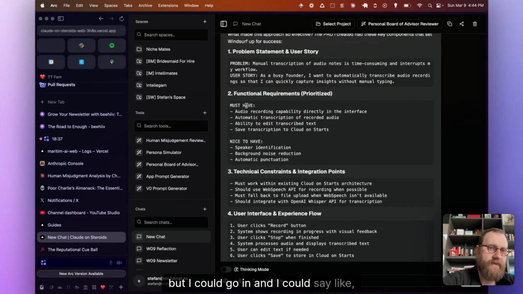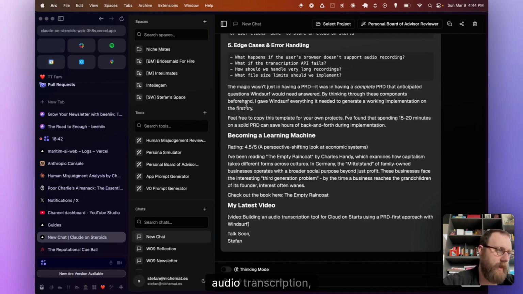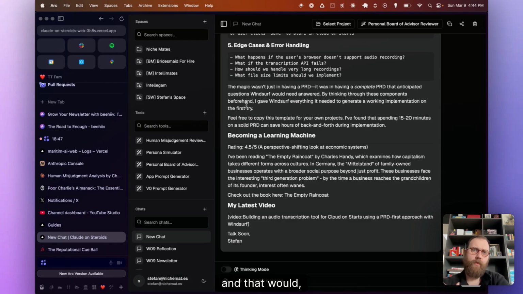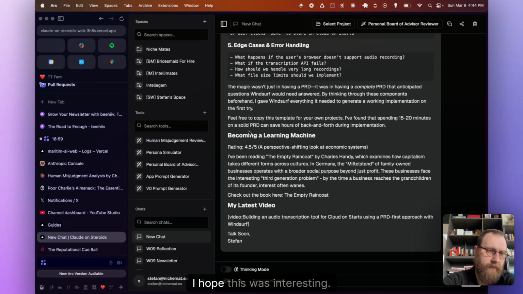I could go in and say, hey, change this PRD template to be about audio, which is the feature that I built with it. And that would make it even more relevant. But yeah, I think for the sake of showing this to you, I hope this was interesting. And yeah, this is how I write my newsletter because I'm not a good writer.